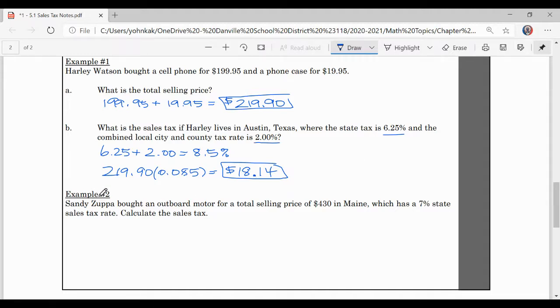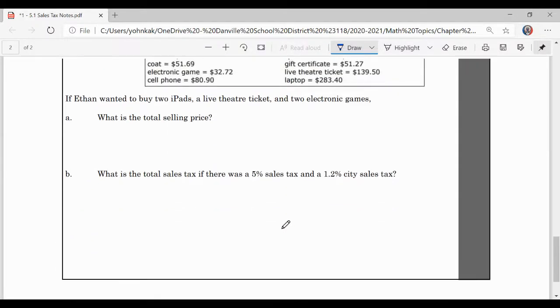All right, example number 2, Sandy Zupa bought an outboard motor for a total selling price of $430 in Maine, which has a 7% state sales tax rate. Calculate the sales tax. So you take your total purchase price, which is $430, and you multiply by the percentage as a decimal, 0.07. And that's going to give a sales tax of $30.10. All right, so basically you just take the total purchase price and multiply by the percentage as a decimal.